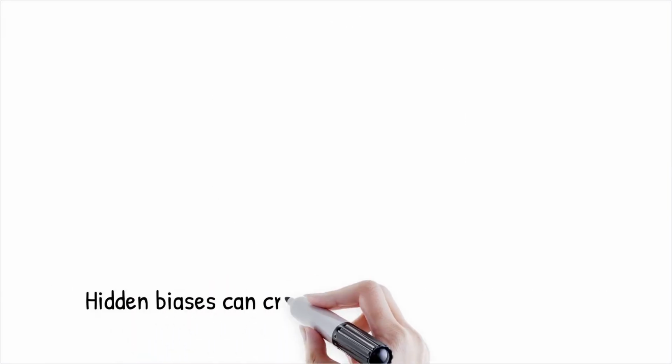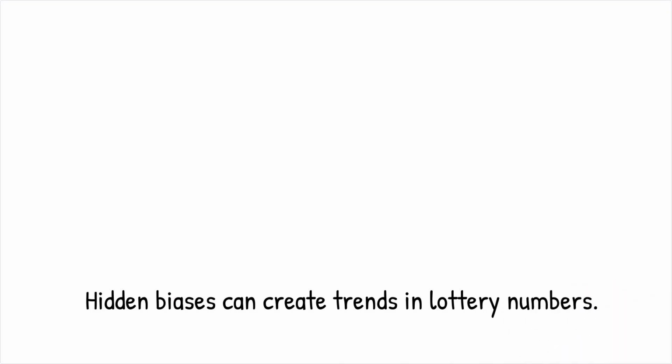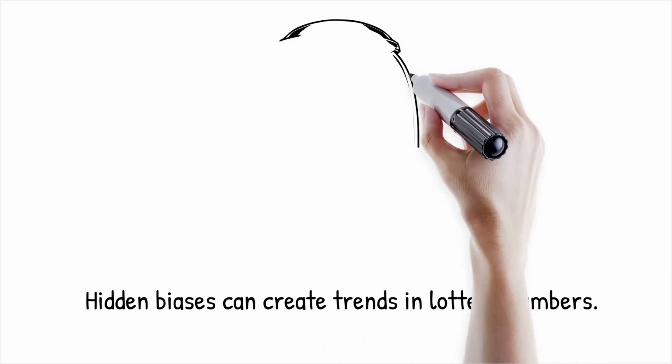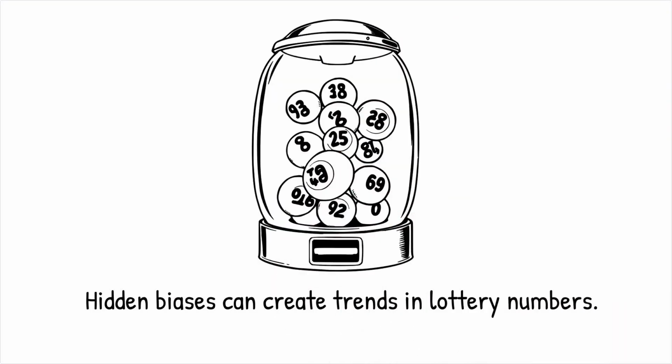Yes, hidden biases in lottery systems can cause trends in cold and hot numbers. Physical imperfections, such as slight differences in ball size, weight, or the mechanics of the machine, can subtly skew results. These biases are typically small but detectable with enough data.